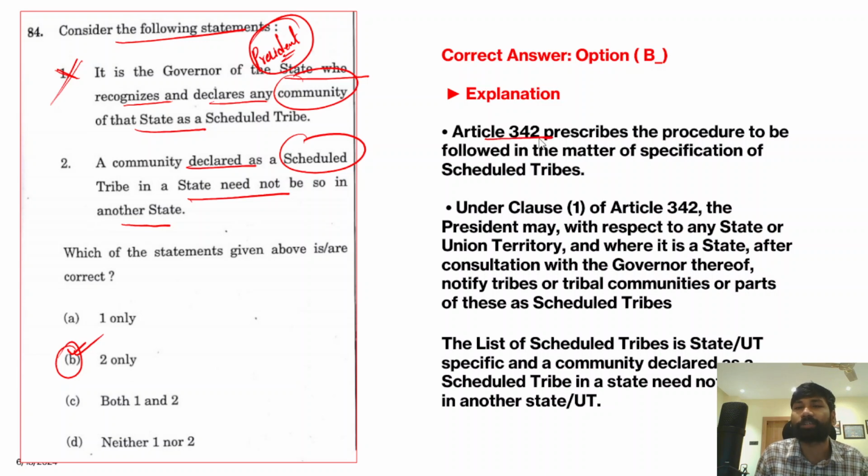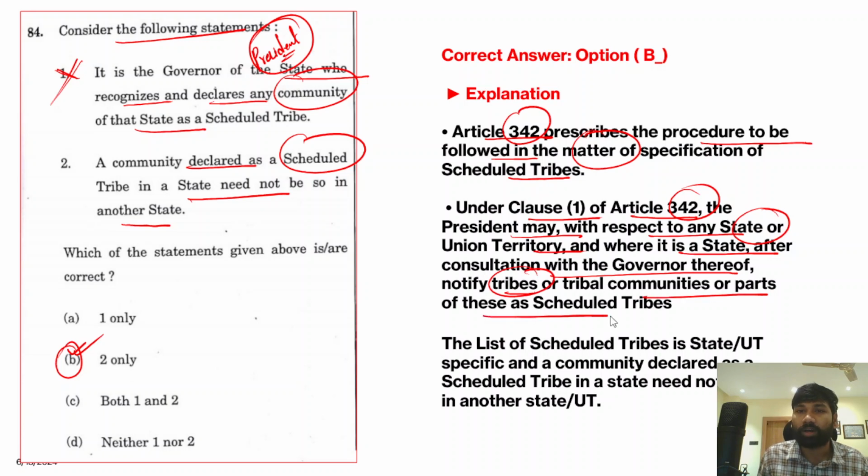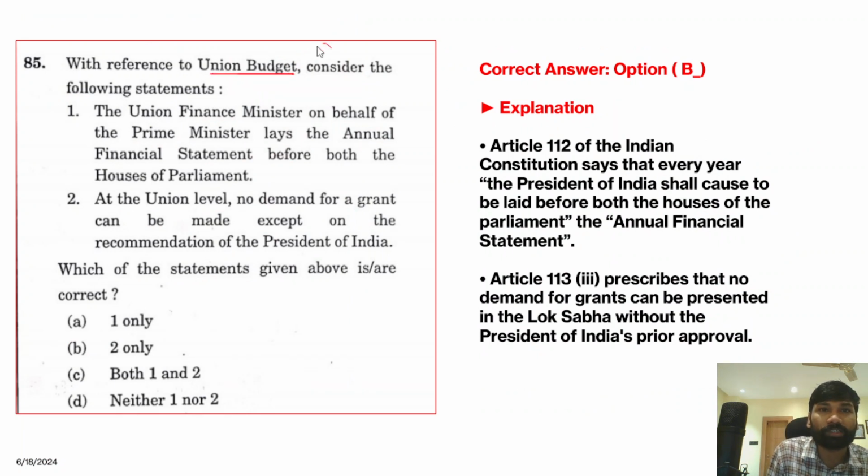And if you see the explanation part, Article 342 prescribes the procedure that should be followed in the matter of specification of scheduled tribes. Under clause 1 of Article 342, the president may, with respect to any state or union territory, and where it is a state, after consultation with the governor thereof, notify tribes or tribal communities as scheduled tribes. And a community declared as a scheduled tribe in a state need not be so in another state. So therefore the correct answer for this question is option B. So next question, with reference to union budget, consider the following statements.